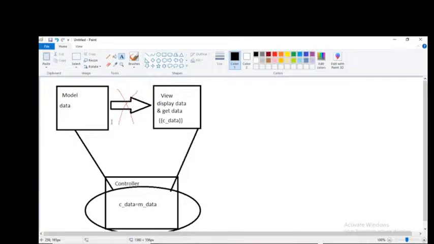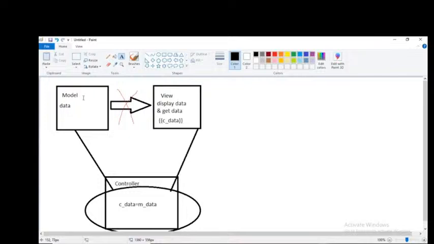One more time telling, MVC stands for Model View Controller. The model's purpose is dealing with data, so the entire data is available in the model. The purpose of the view is to display the data and get the data from the user. Where is the data available? In the model.